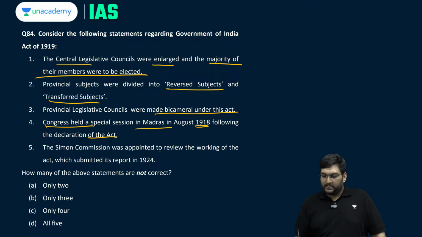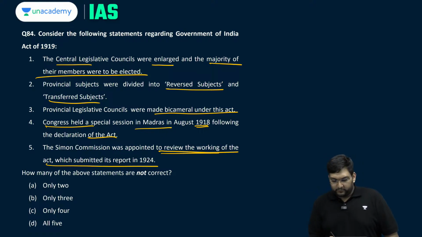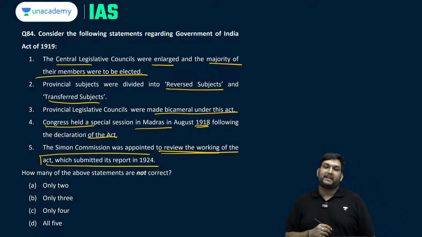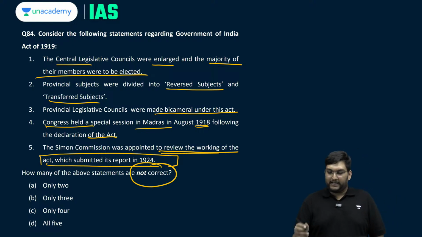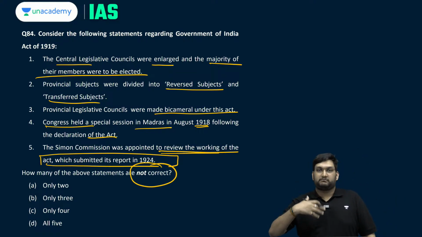Simon Commission was appointed under review to basically submit this report. So, you have to know the Simon Commission was appointed to review the working of this act, which submitted its report in 1930. So, which is not correct.